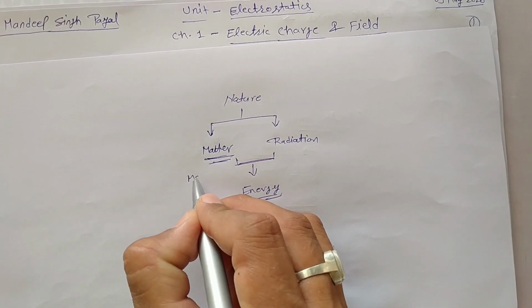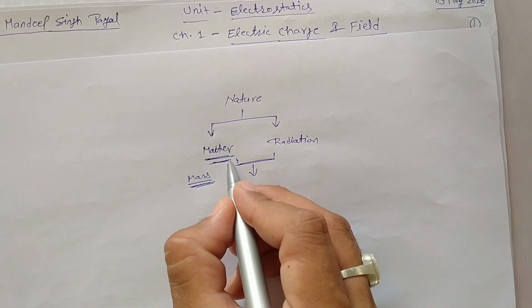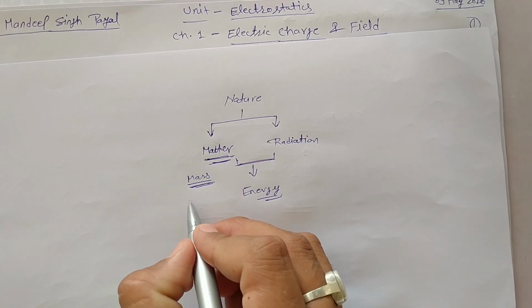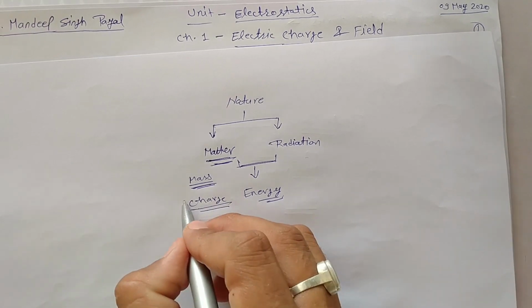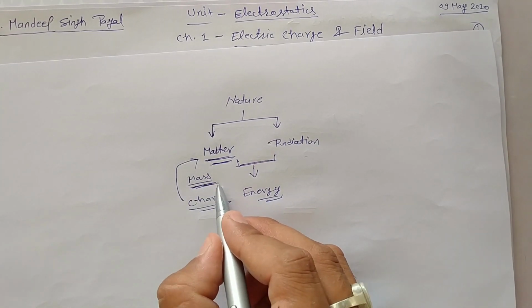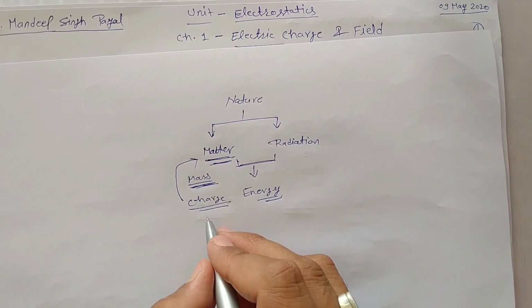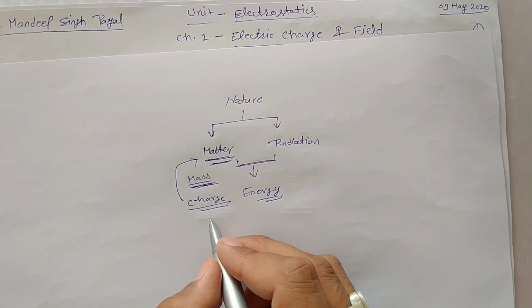Matter has mass. Mass is a fundamental property of matter. Similarly, another property is known as charge, and charge is a fundamental property of matter. Due to mass, a gravitational force acts between two particles.